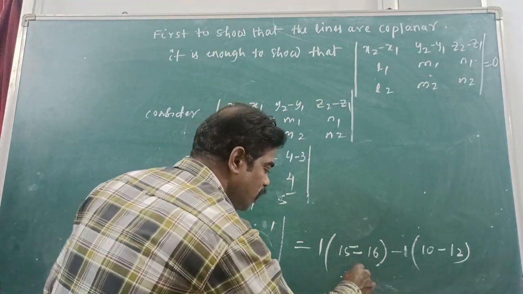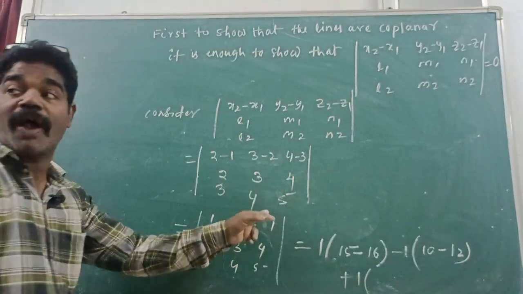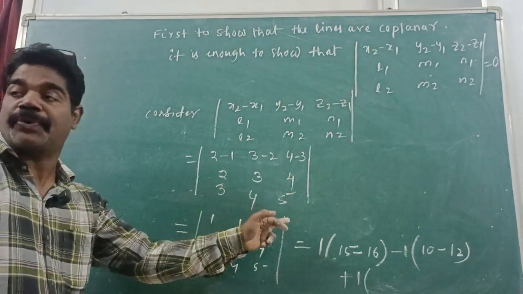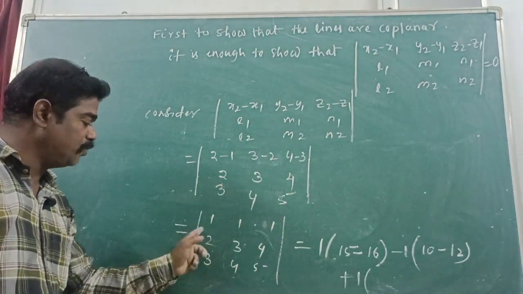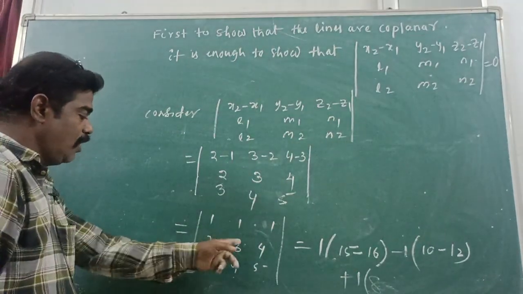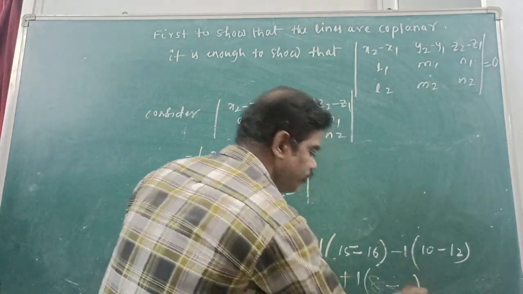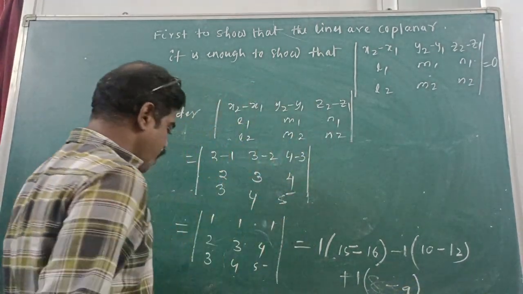Tell me. Plus 1 into, yes, we have to leave the last column and first row. Cross multiply these two. 2 into 4, 8, minus 3 into 3, 9.